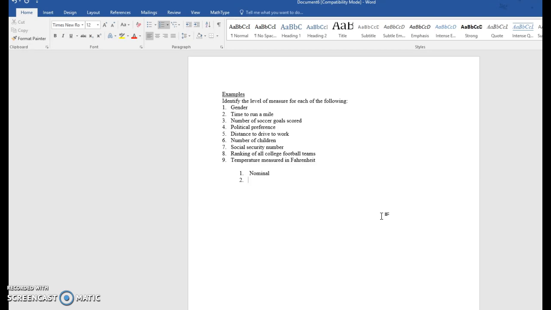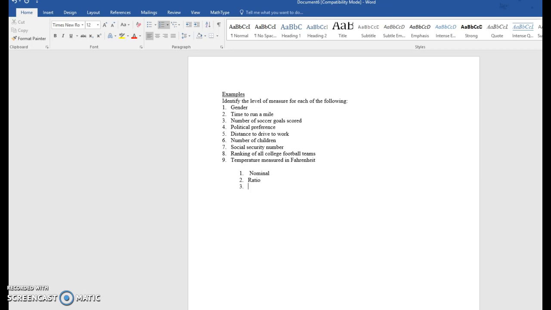So here's kind of your key. If 0 means something significant from all the other times, then we call it ratio. And if we can add times together, for example, it would make sense to add time, then that's ratio. So in this instance, 0 time means there isn't any time. And of course, it wouldn't make any sense for somebody to run a mile in 0 time, but 0 time does mean something for us. So this is ratio, and we can add time to previous times. So we can do calculations with the time. So it makes it ratio.